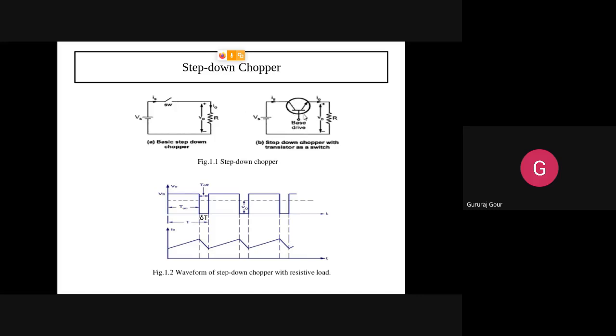Here the switching element is a transistor. Already told, chopper is nothing but a switching element. The actual circuitry is here. Now this transistor is acting like a chopper. Chopping means we have to turn it on or off. How will we make it turn on and off? How will we decide this period T on and T off? All of you listen here carefully.